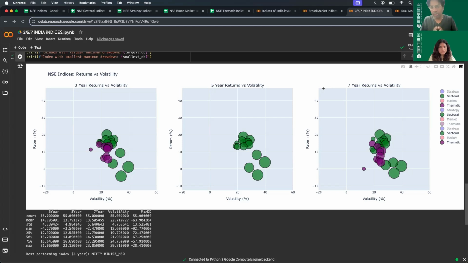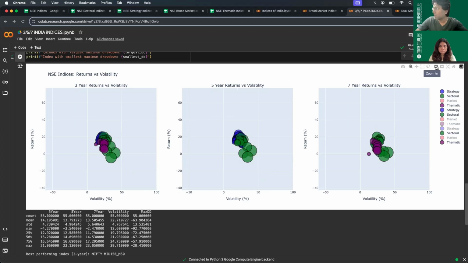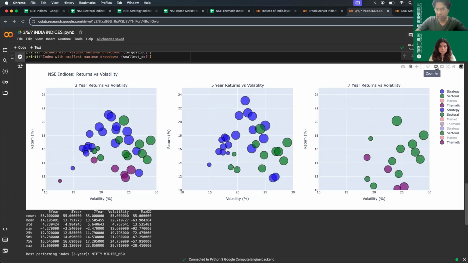If you are a fundamental investor, maybe this can give you a starting point to plot how the excess returns are shaping and what has been the historical performance. And then from there on, you can add more of your fundamental research and pick great stocks. But if you're a DIY investor, I think the main takeaway is the strategies or the factors, combined with the market indices. These are great places for DIY investors to start with. Broad market indices are the first preference. And second preference, if you read more about different factors and understand which factor suits your personality, then maybe you can gravitate towards factors. So these are the two main key takeaways.